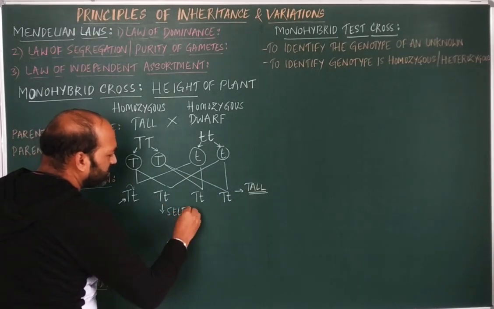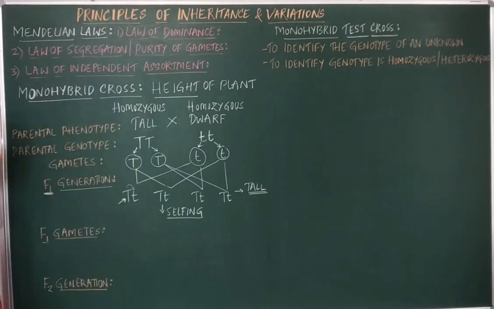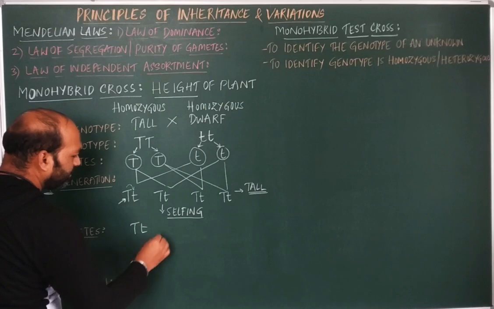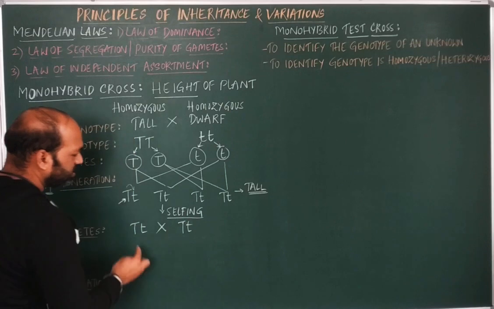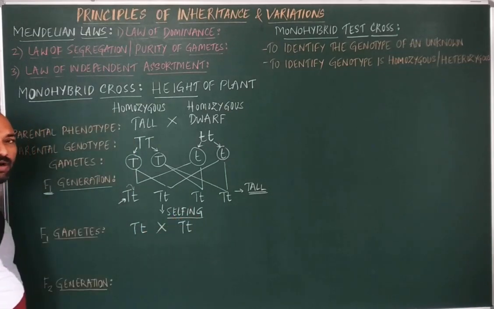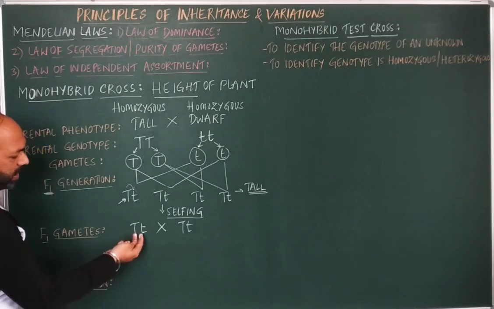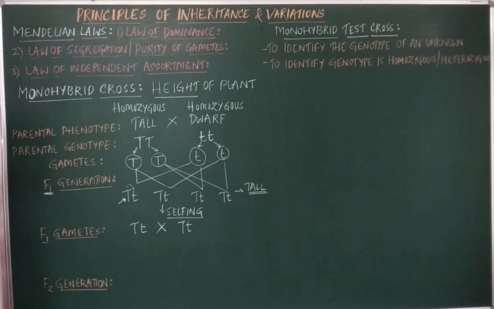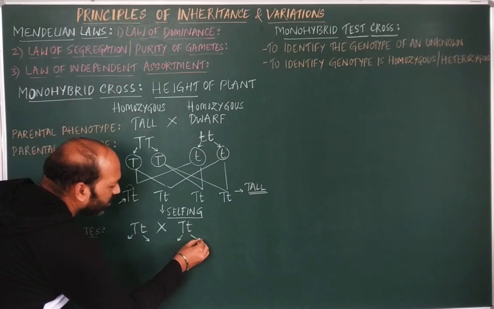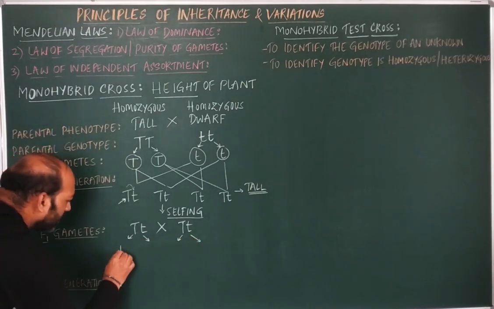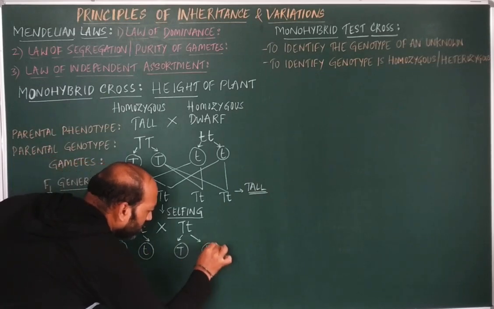the self-hybridization, or the selfing, is being done here, what we take is capital T, small t, that becomes one parent, and the other one is also capital T, small t. So that is what we call selfing or self-hybridization. Now, as it is a hybrid, there are two different alleles present. So in this case, you need to take both the alleles which should be involved in the cross. So capital T and small t.